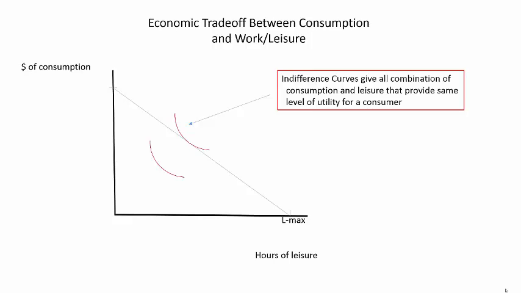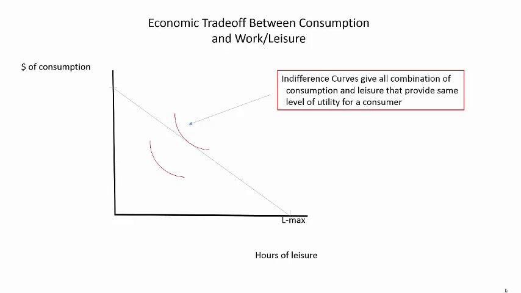The budget constraint gives us the set of all possible combinations of consumption and leisure that are possible for one individual. Economic theory also gives us a way to model the exact combination of consumption and leisure that will maximize this consumer's utility. To do this, we'll need to use indifference curves. An indifference curve represents all combinations of consumption and leisure that provide a consumer with the same level of utility. Any consumer will be willing to trade off some amount of one thing for more of another, and indifference curves represent these trade-offs.